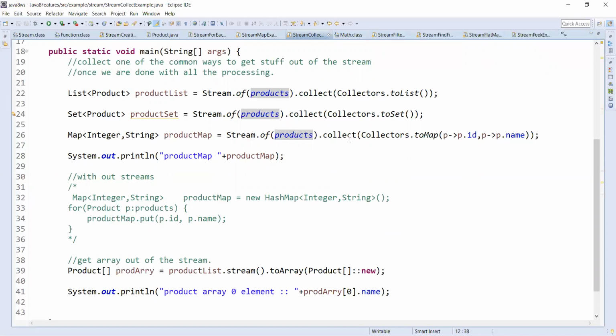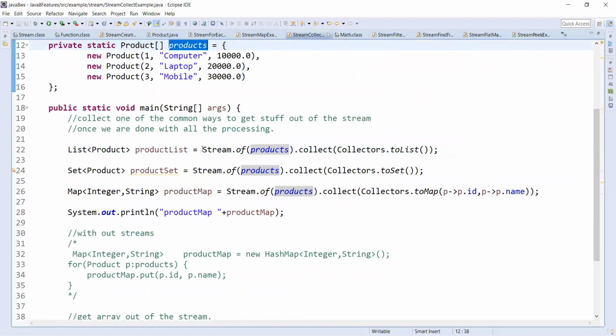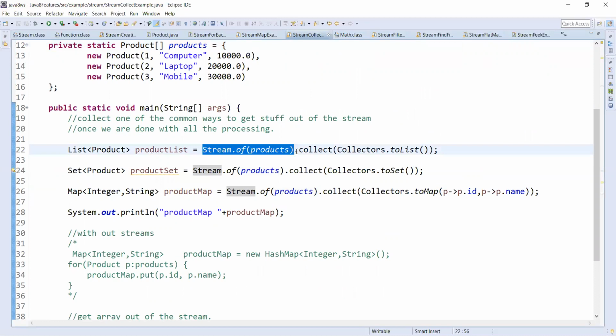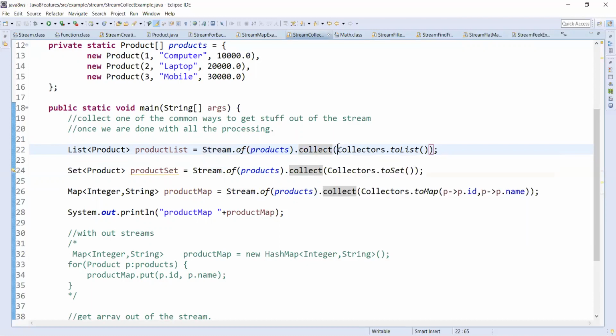To convert that, we use the collect method. For example, stream of products is an array. We are creating a stream from this products array. So that is a stream of products, and we collect them as list. By this time the stream is converted to list.